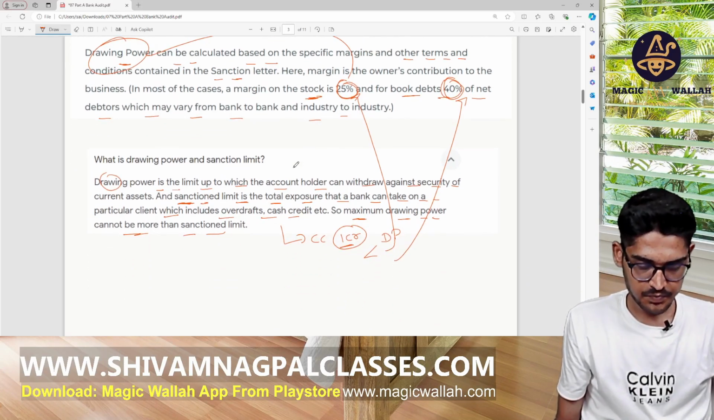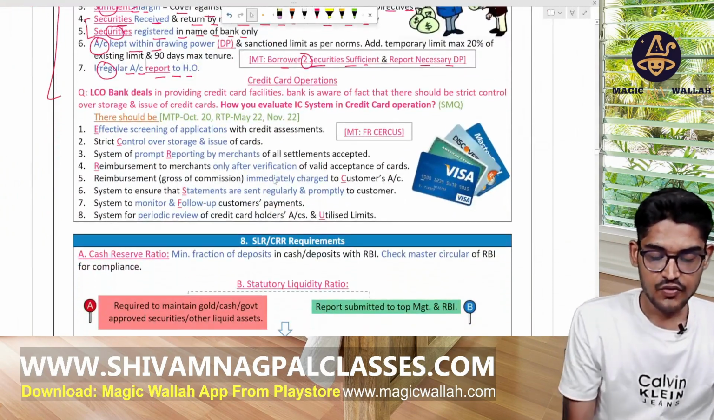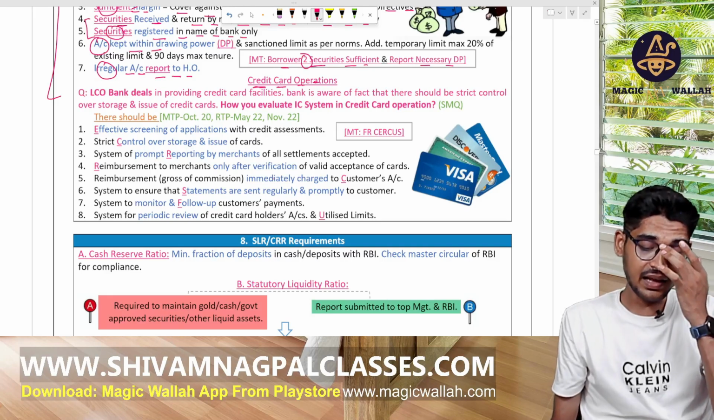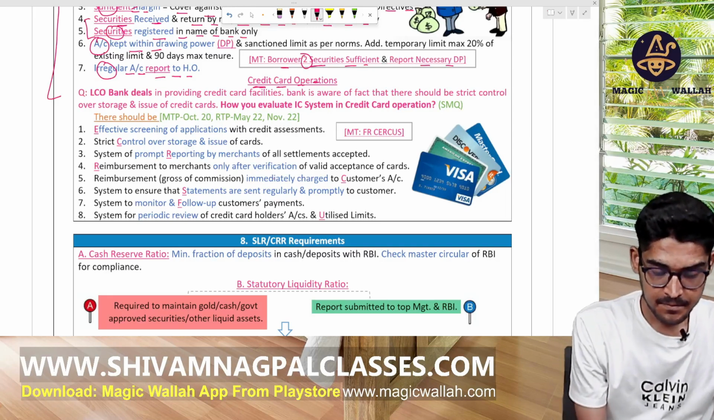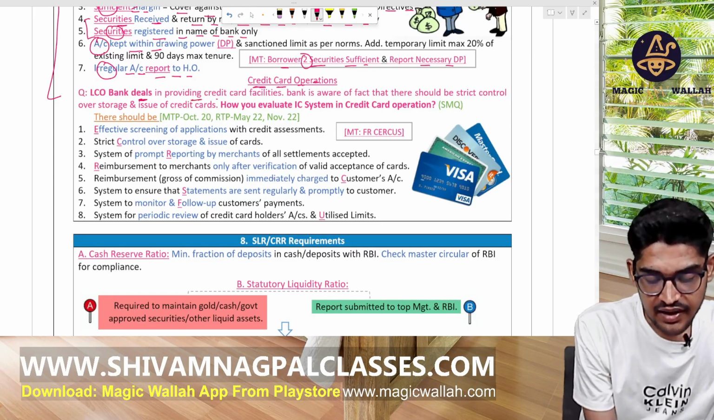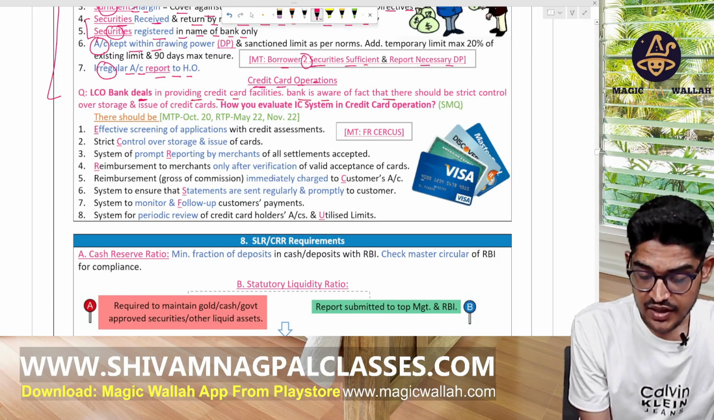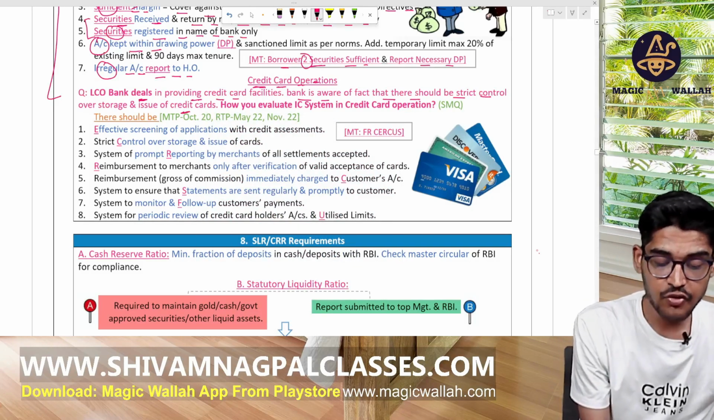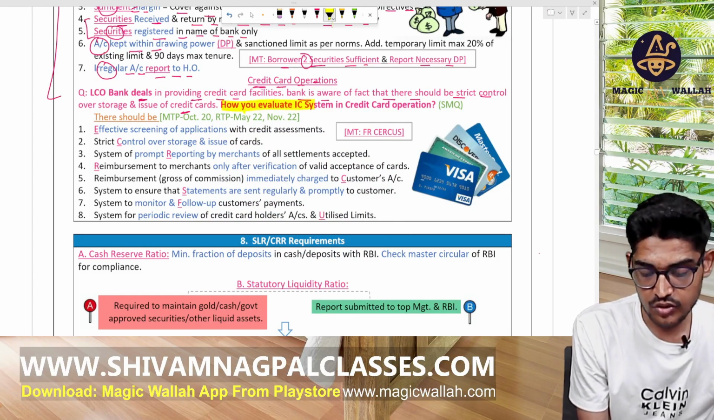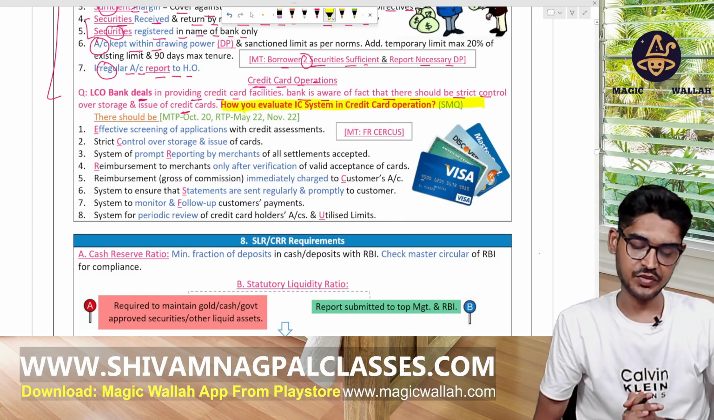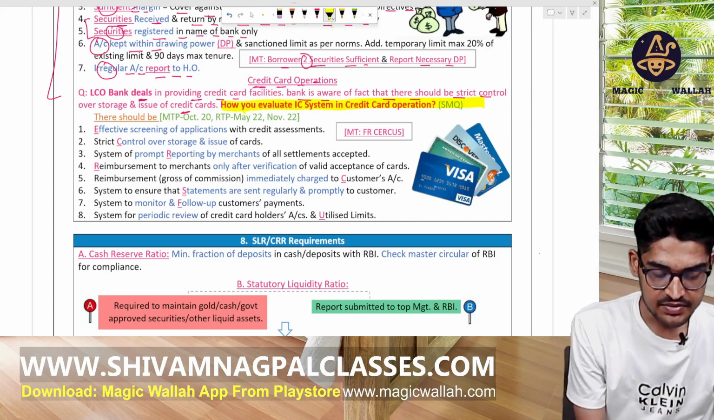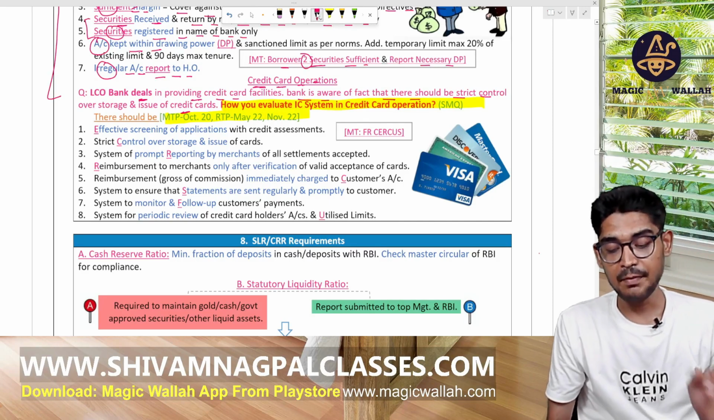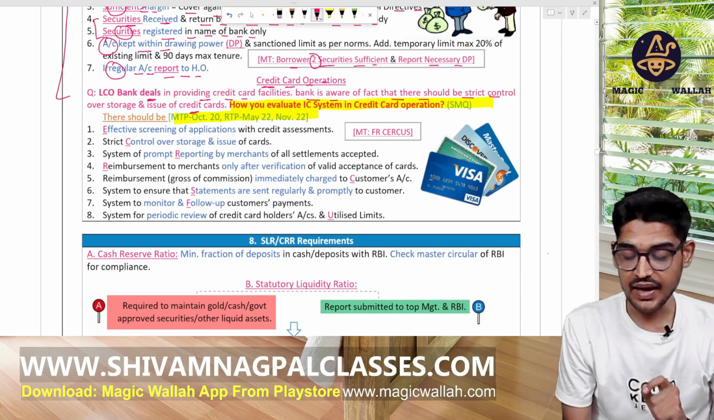Now, for the credit card operations: the bank deals in providing credit card facilities. The bank is aware that there should be strict control over the storage and issuance of credit cards. So how do you evaluate the internal control system for credit card operations? This question has been asked many times in the MTP and RTP exams also. First of all, the bank gives you a loan, gives you a credit card.